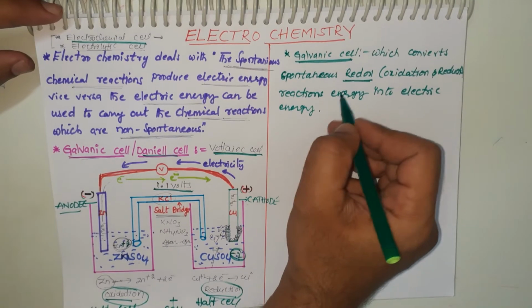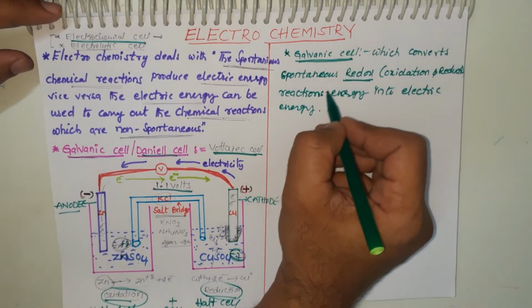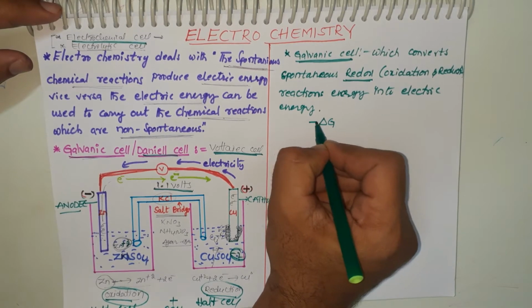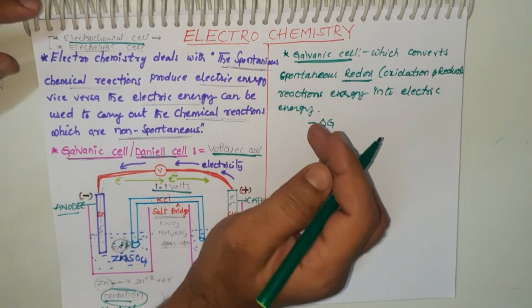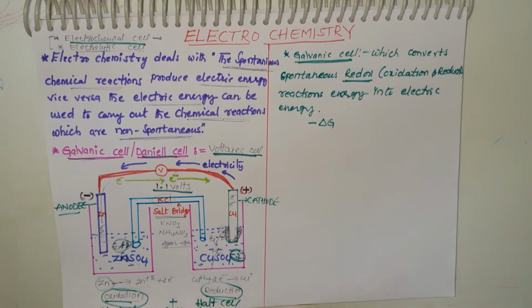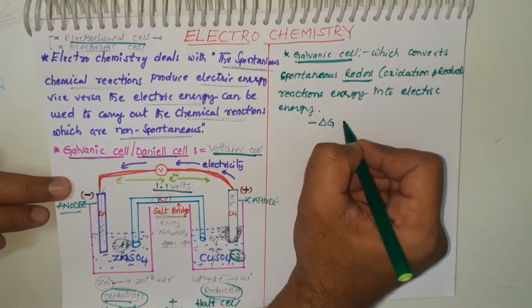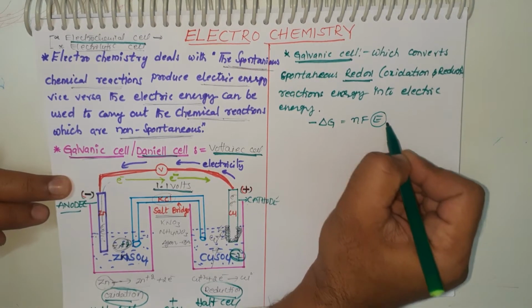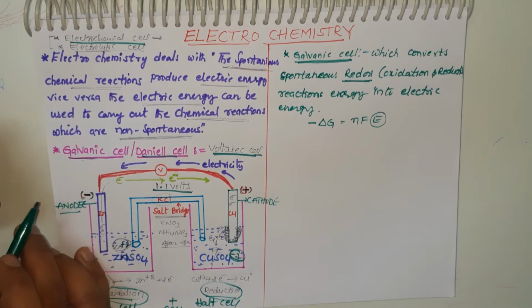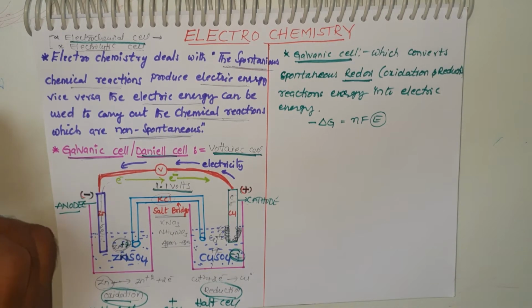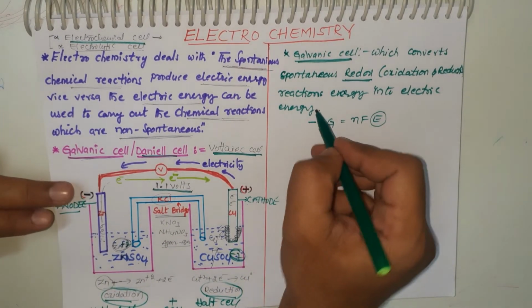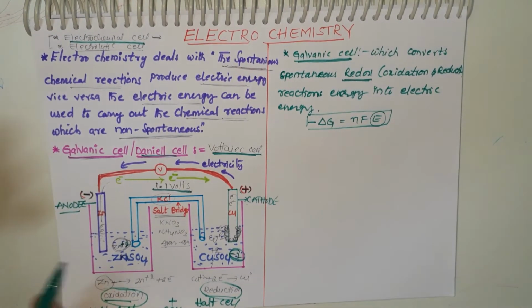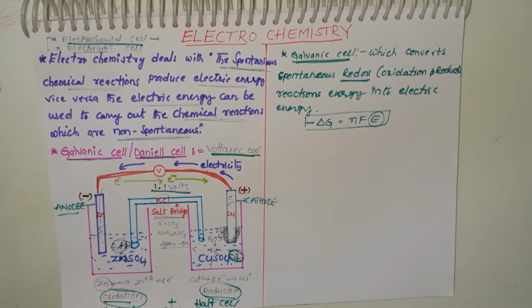Next, where the energy converts, that redox reaction is spontaneous, so the free energy is known as Gibbs energy. Free energy means we are not giving any energy to start the reaction. So delta G is equal to minus nFE, which converts into electric energy that works as electrical work, like a fan motor started through this electricity. So this is the formula for the conversion of chemical energy to electrical energy.